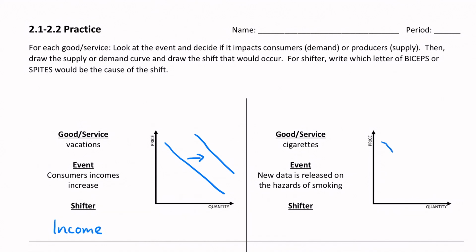So new data is released on the hazards of smoking. We're going to think about this in terms of demand. If new data is released on the hazards of smoking, that's going to cause people to not want to smoke as much, and so it's going to decrease our demand for cigarettes. It's going to be a shift back to the left. That's actually going to fall under preferences, because now people prefer not to smoke as much, right? So it's a decrease in demand.